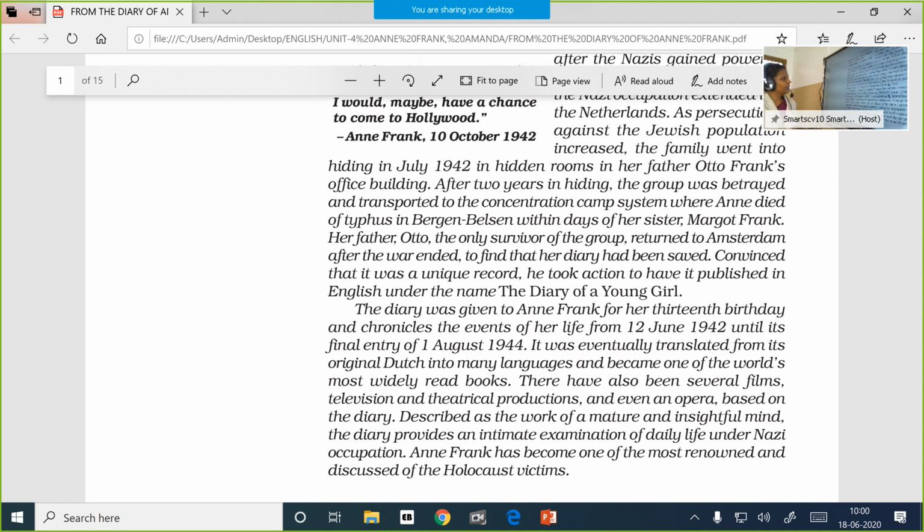Her father, Otto, the only survivor of the group, returned to Amsterdam after the war ended to find that her diary had been saved. So the only survivor of the family was her father, and he returned and found Anne's diary. Convinced that it was a unique record, he took action to have it published in English under the name The Diary of a Young Girl. So he wanted the world to know about the severe rule of the Nazis, and so he decided to get this account of his daughter published.